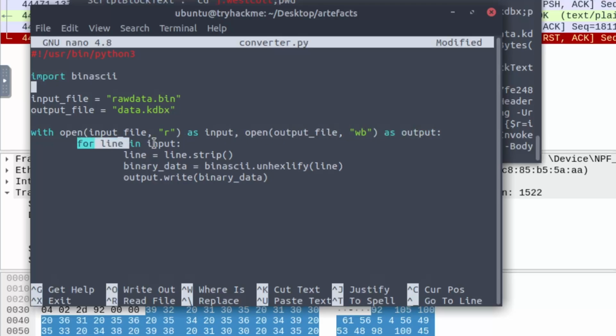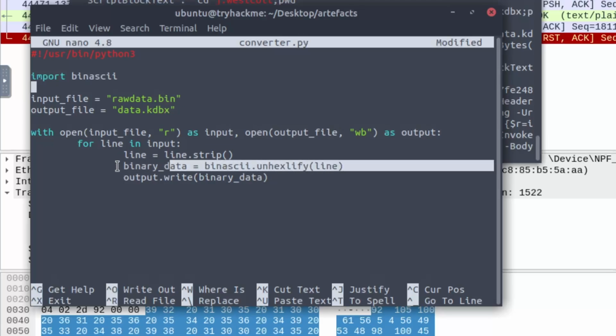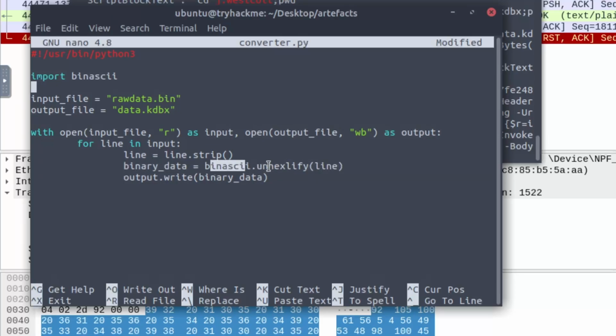Then for each line in the input file, we strip that line of its spaces or anything else, and then we use binascii. This is where the bulk of the work is being done: binascii.unhexlify.